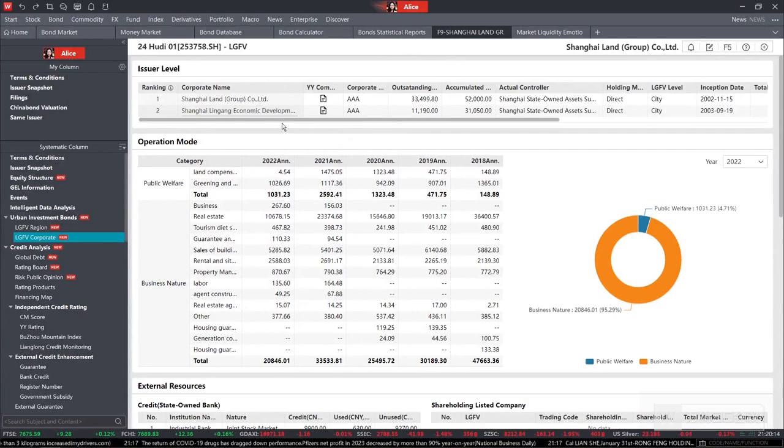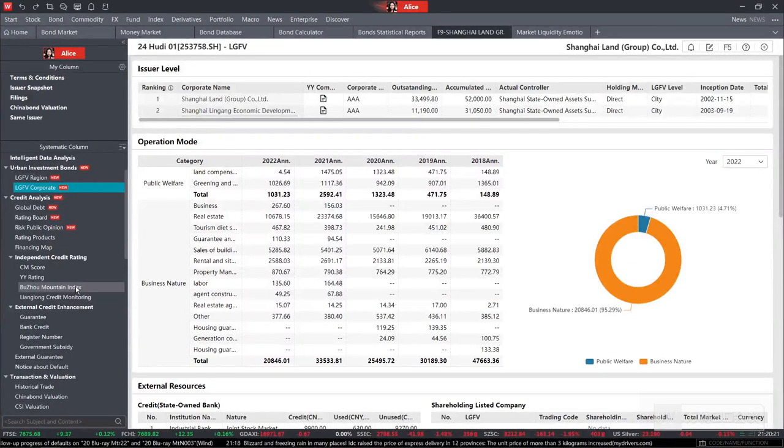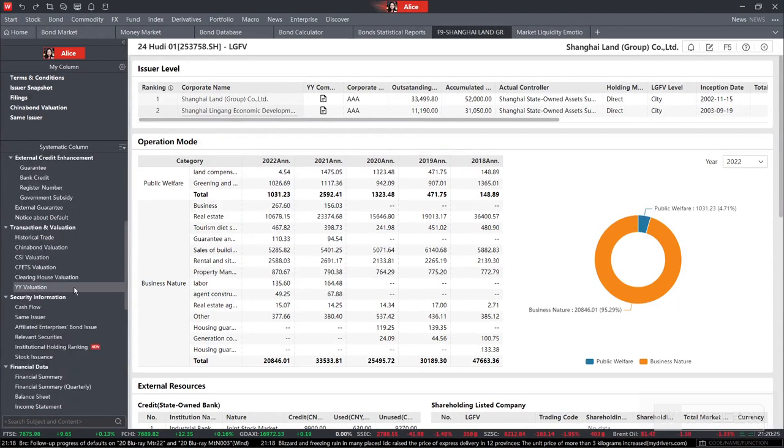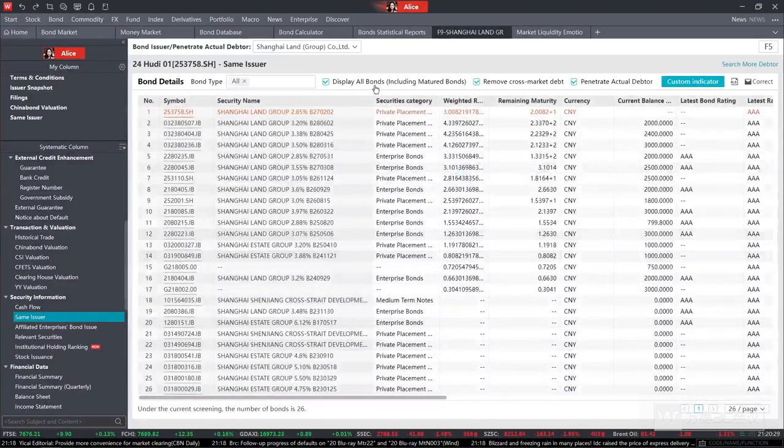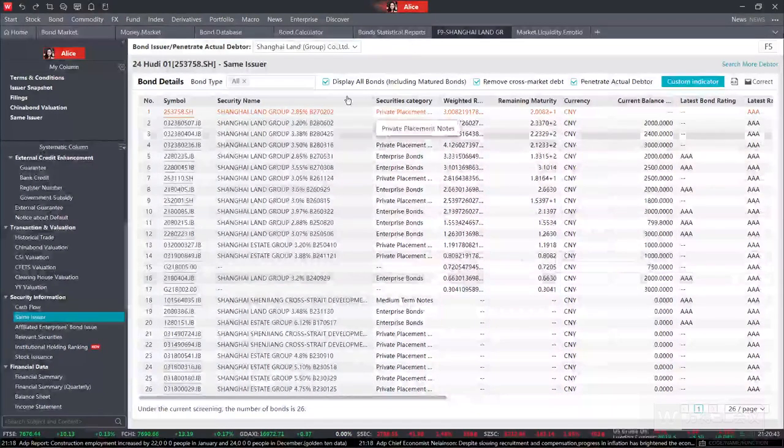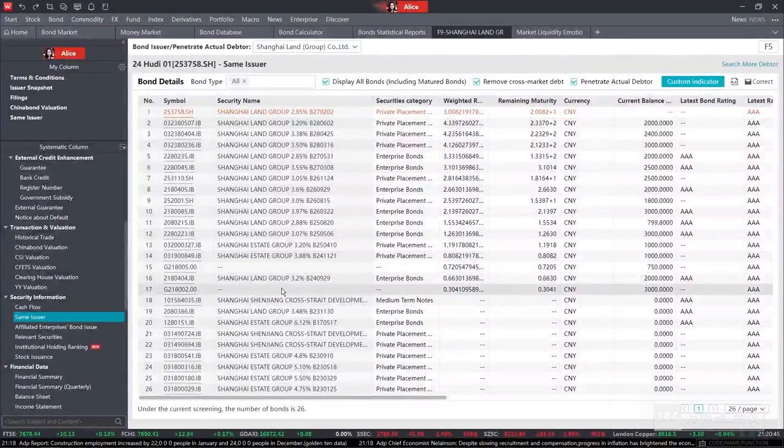So we can find the information of this company, and if we want to see other bonds which were issued by the same issuer, we can just scroll down. Then we can find the same issuer, and how many bonds the issuer may have issued over here. If there are more bonds that they may have issued, then we may have a concern about the repayment ability of the different company. So this is exactly a good way for you to do the analysis.